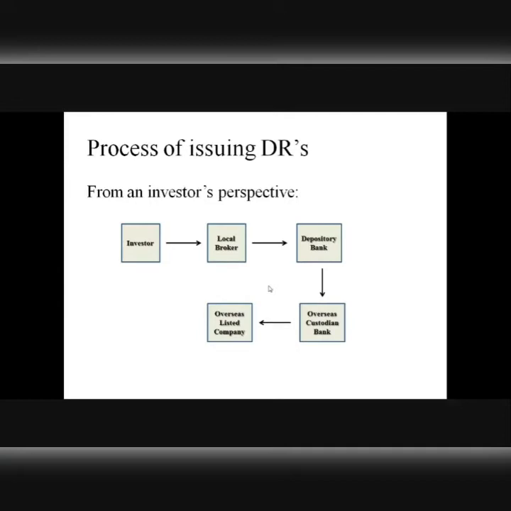Let's repeat the process again. There is a person in India who wants to invest his money in a company's DR. For that purpose, he will have to approach a local broker and place an order for a certain number of DRs of that particular company. The local broker will contact the depository bank, which will be a foreign bank, who can issue that DR in consultation with its foreign correspondent, right? But before issuing any DR, the local depository bank will intimate its foreign correspondent in the US and get a certain number of shares of the given US company purchased there.